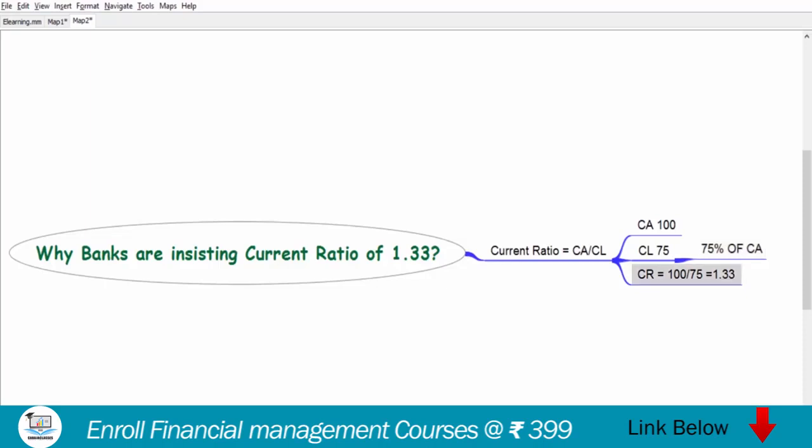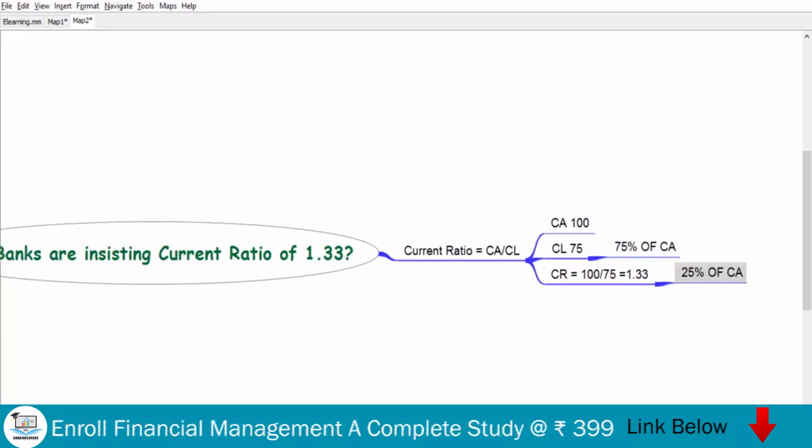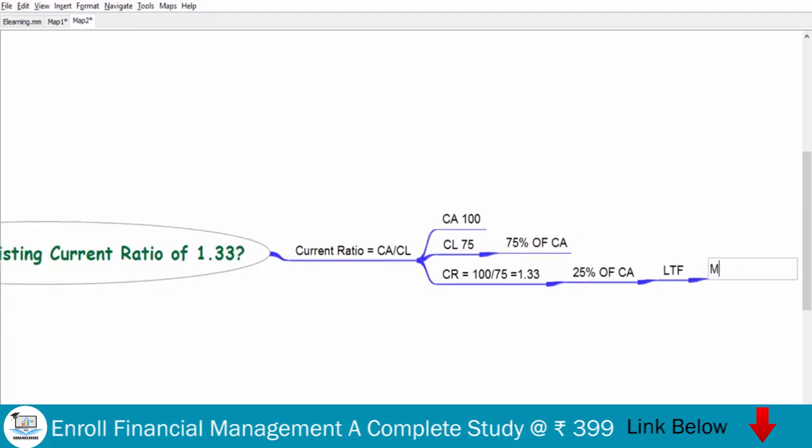The remaining 25% of current assets are contributed by some long-term funds, because 75% of current assets were contributed by current liability. It means the remaining 25% were contributed by long-term funds. Okay, and these long-term funds will in turn be called net working capital.